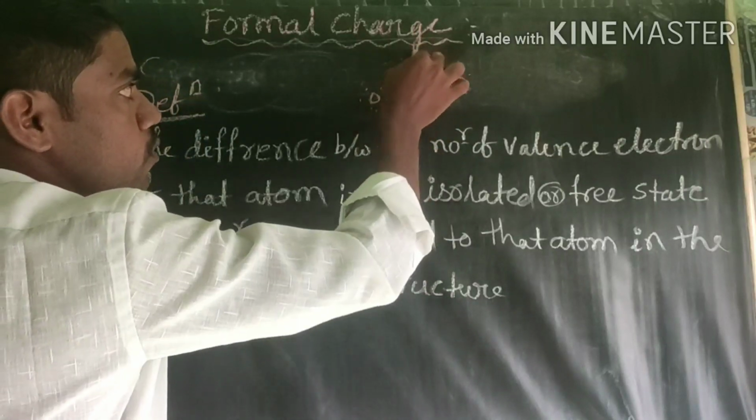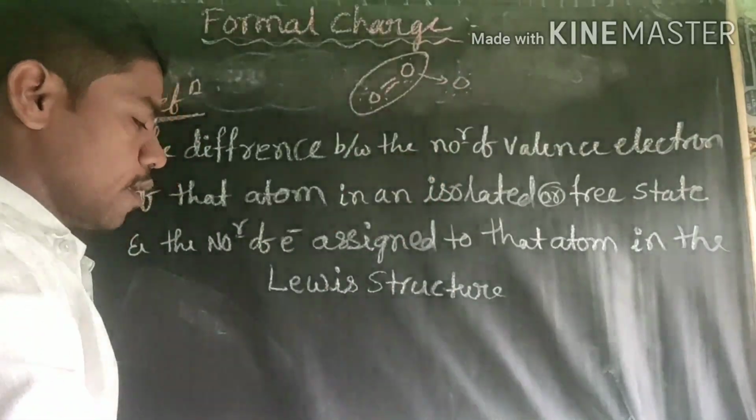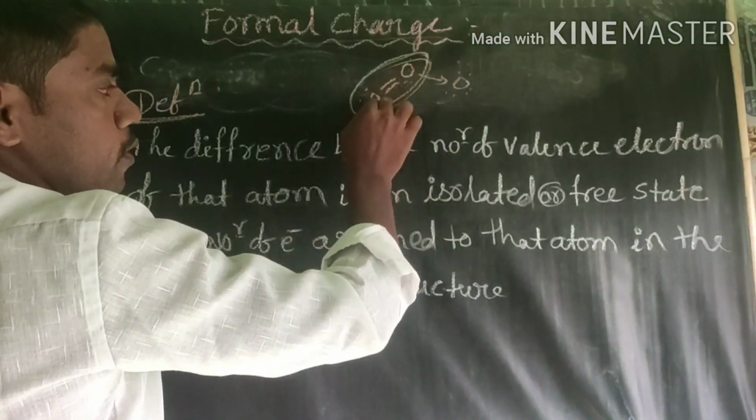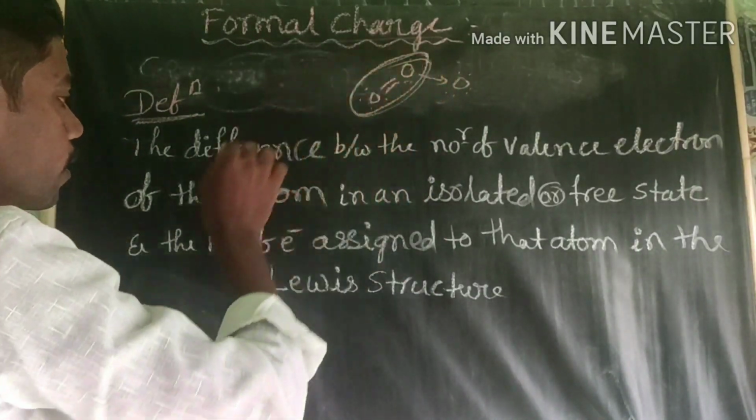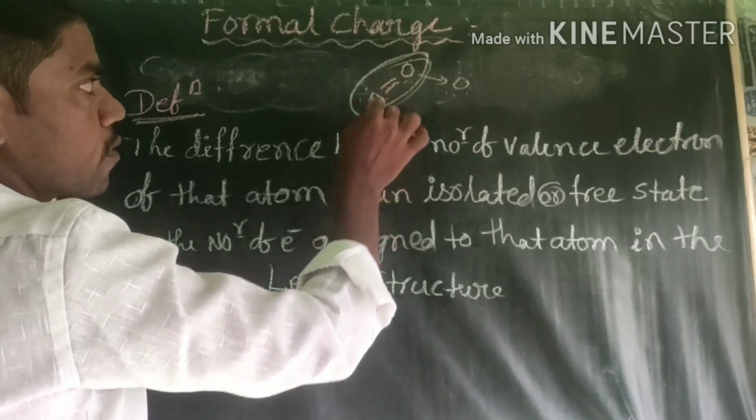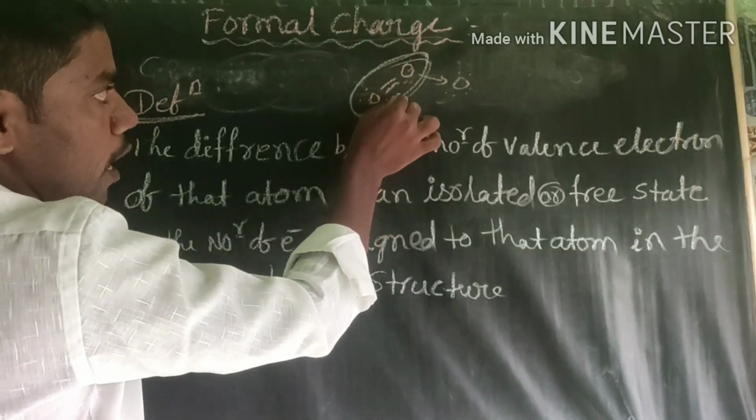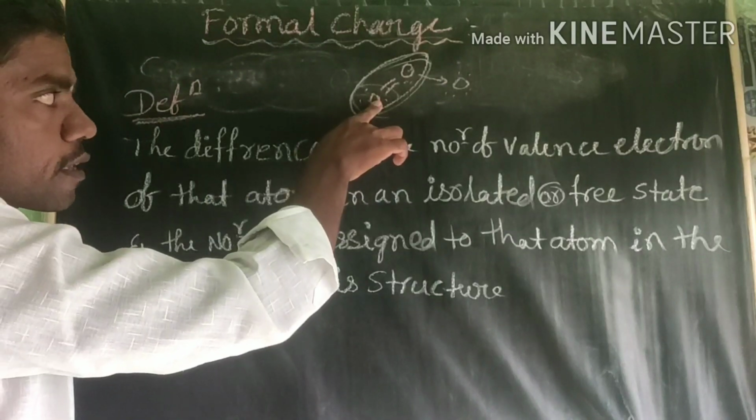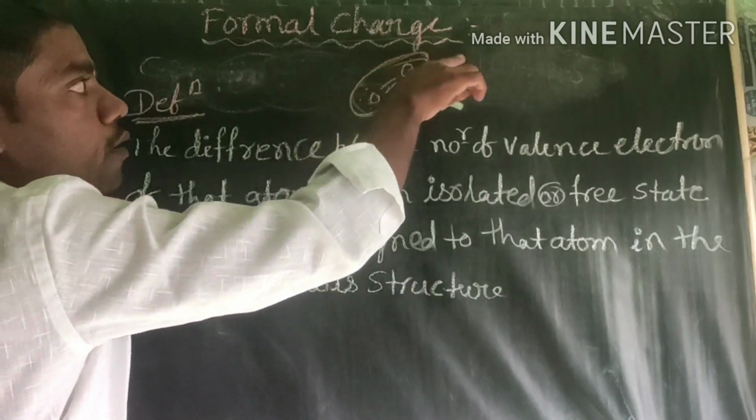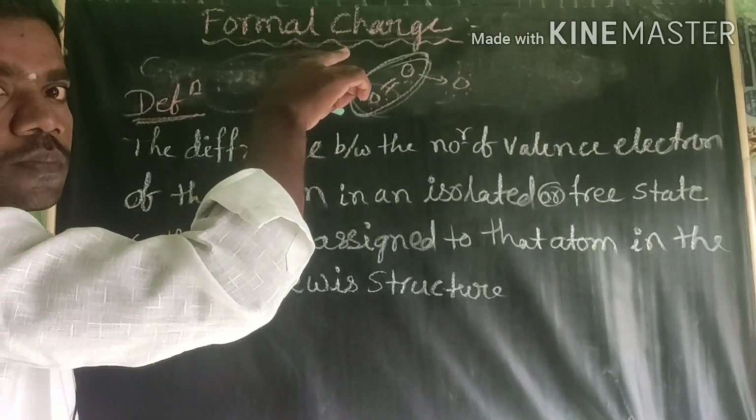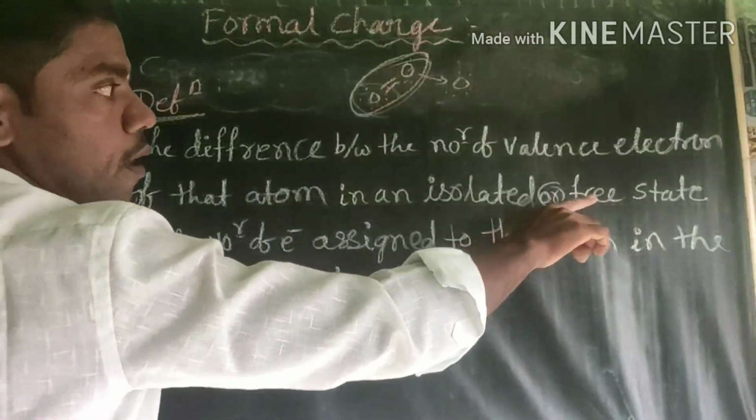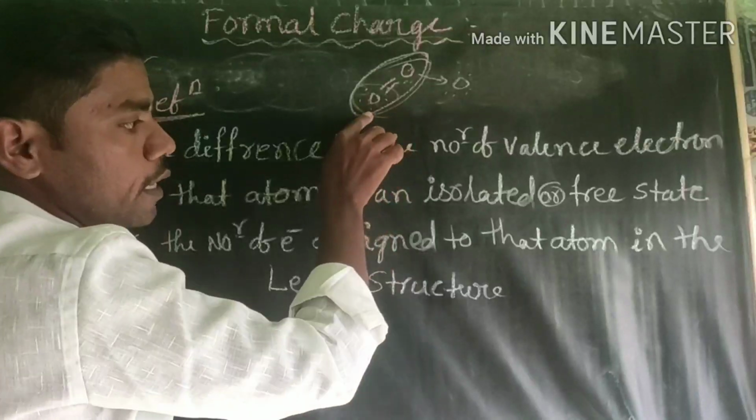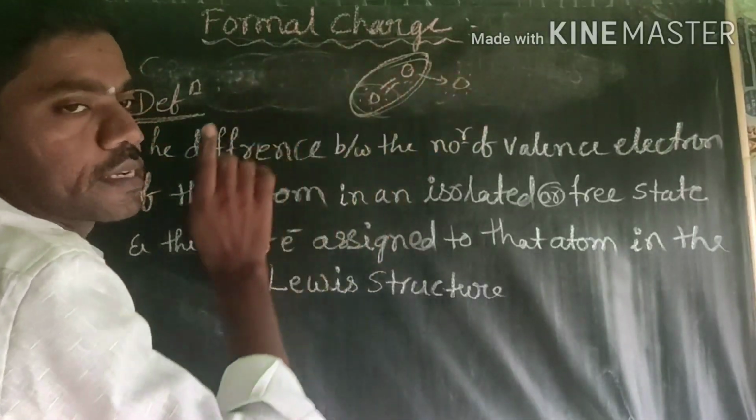For example, we are calculating formal charge between these two. The difference between the number of valence electrons and the atoms in the isolated state means we are going to calculate first the formal charge of this oxygen atom, not the whole O3 molecule. Next, in the isolated atom or free state, the number of electrons assigned to the atoms in the Lewis structure.